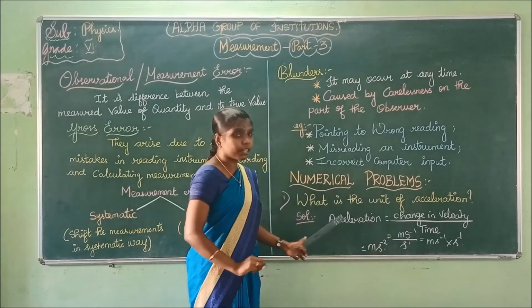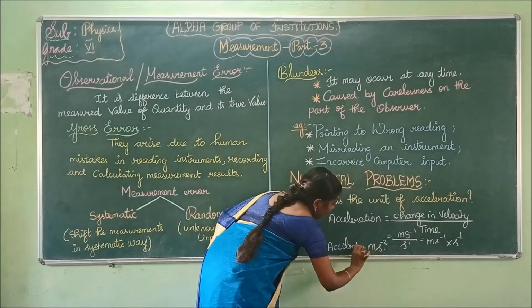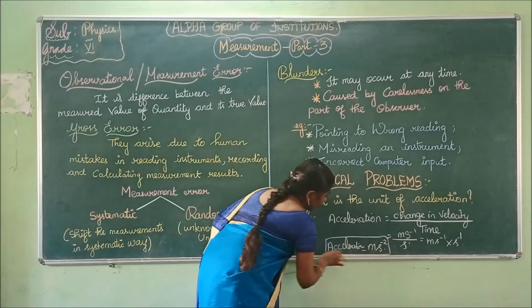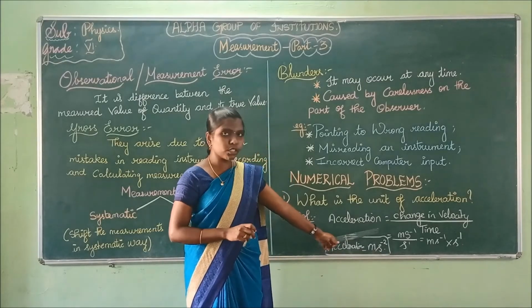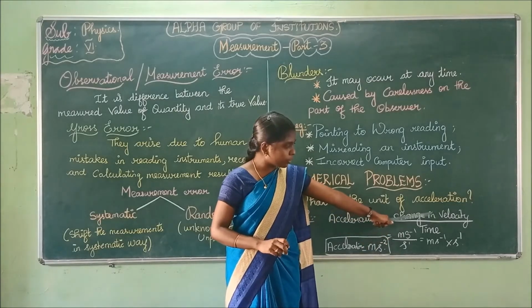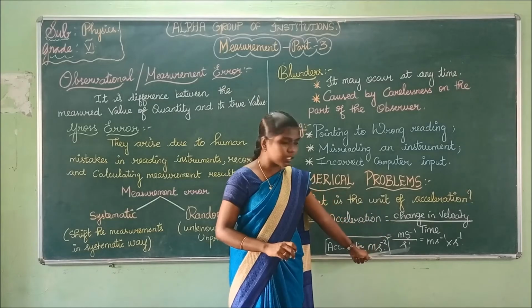What is the unit of acceleration? Acceleration is equal to meter second power minus 2. Here, acceleration is equal to change in velocity by time. The unit of change in velocity is meter second power minus 1. The unit of time is second.